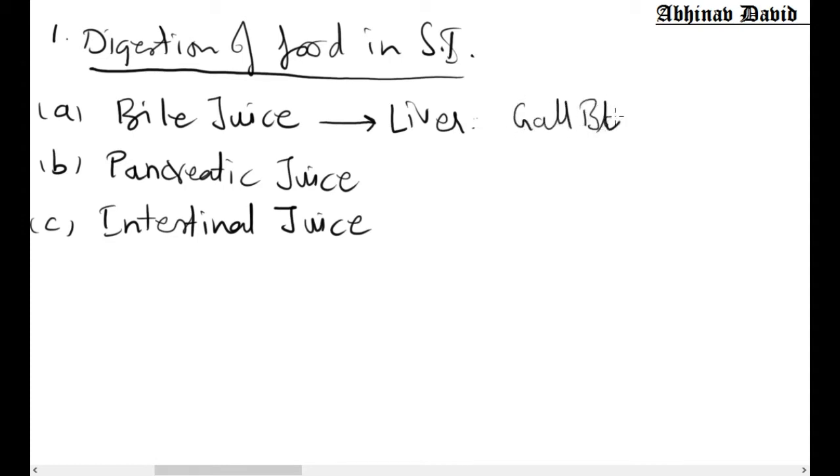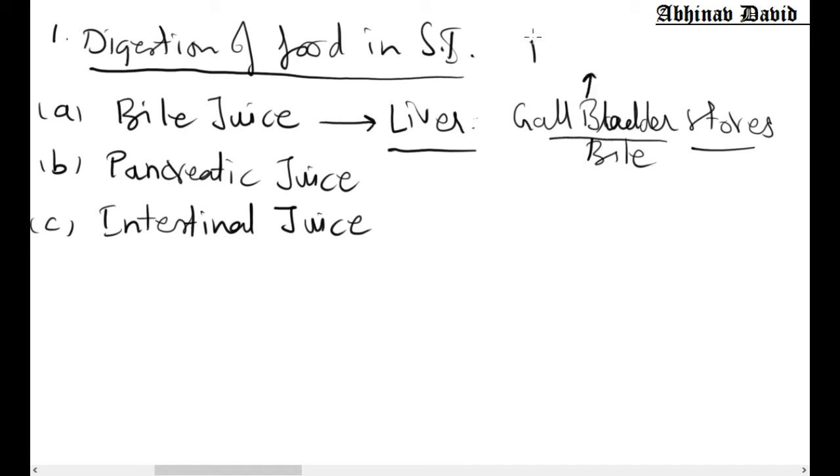So gallbladder stores bile. So bile juice is produced by the liver and stored by the gallbladder. So what is a gallbladder? It is a very small pouch which is just present below the liver.